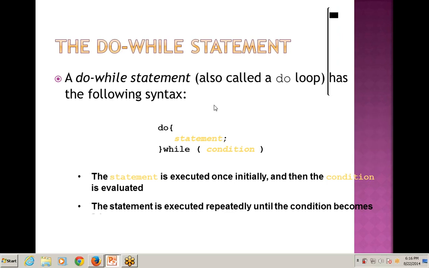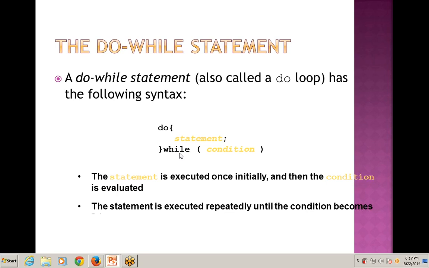The next one is the do while statement. This is also known as the do loop or do while loop, and has the following syntax: do, curly braces open, statement, curly braces close, and then there is a while condition. In the while statement, the condition comes first, but in the do while statement, the condition comes at the end. So this is the main difference.